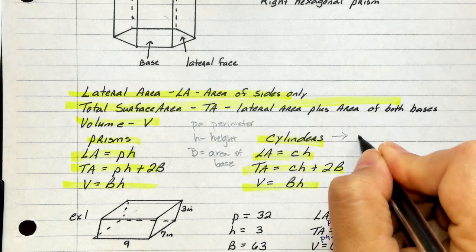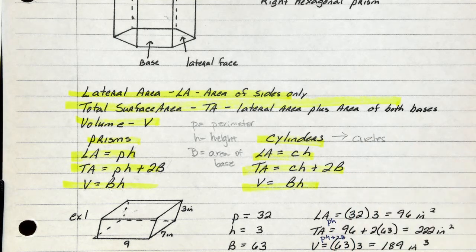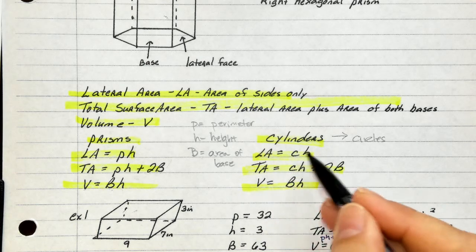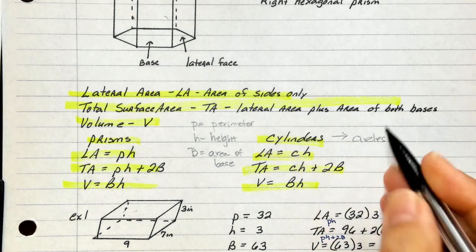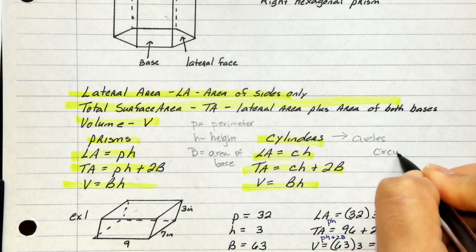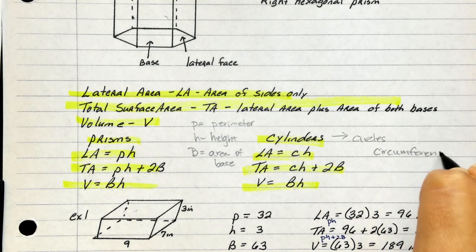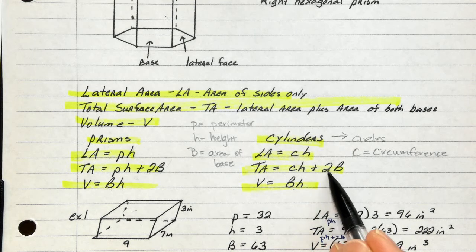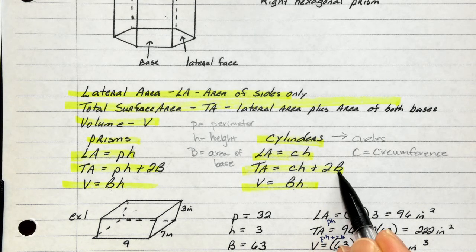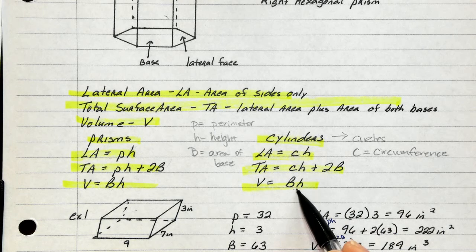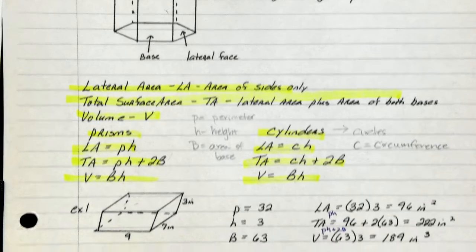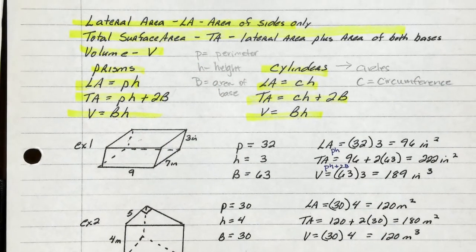Cylinder, remind yourself, we're going to be dealing with circles. Okay? Lateral area, so we're still talking about the sides, so you're going to take circumference times the height. Circumference times the height. That's what the C stands for. Now you're going to use that total and you're going to add 2 times the base area for your total surface area, and then for volume, big B times height. All right? So, a lot of words. Let's put those into play.